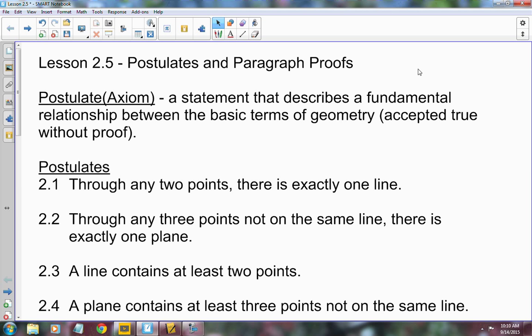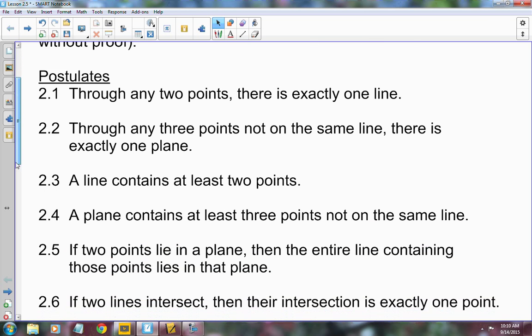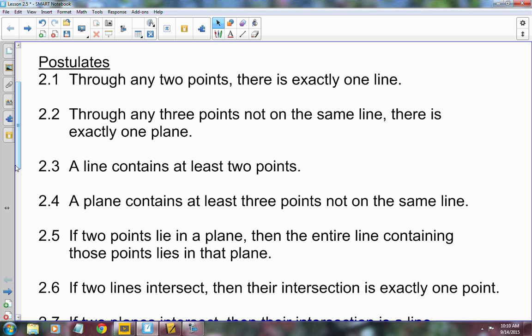And so we're going to go through these postulates. I'm going to explain what they mean. Some of them will seem like they're saying the same thing, but it's not really, and I'll try to explain that to you. We've already talked about a lot of these, but we're just actually naming them as postulates. The first one is, through any 2 points, there is exactly one line. So if you have this point A and this point B, exactly one line can be drawn through those 2 points.